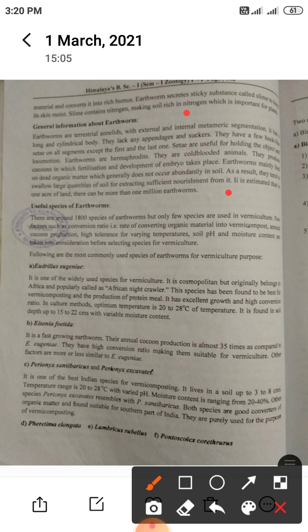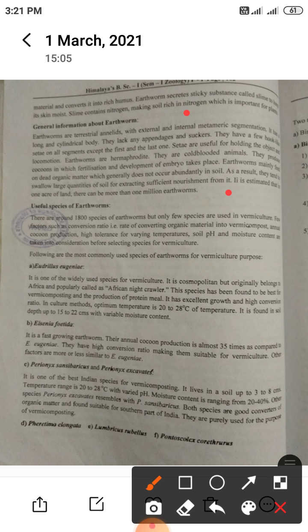Setae are useful for holding objects and for locomotion. Earthworms are hermaphrodite, meaning both male and female organs are in one organism. They are cold-blooded animals. They produce cocoons in which fertilization and development of the embryo take place, not the trochophore larva.